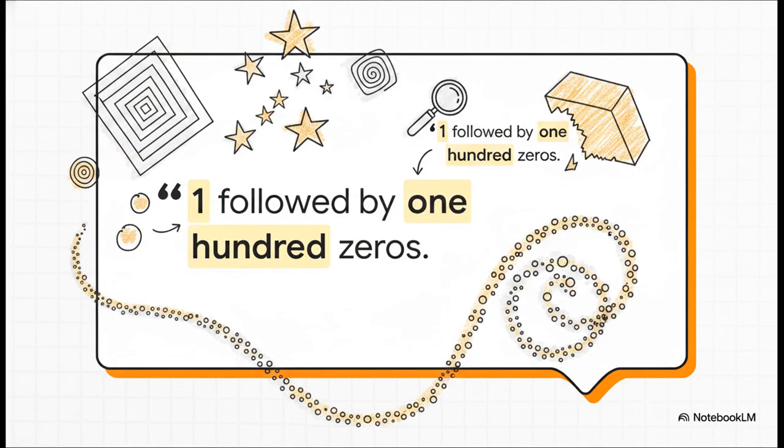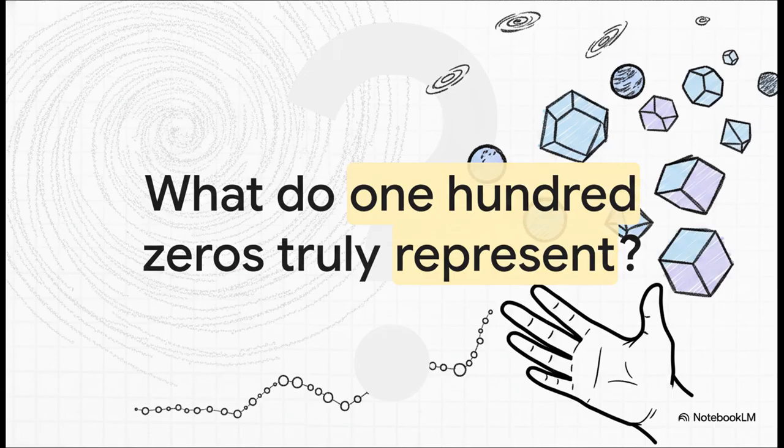Let's slow down for just a second to let this exact wording sink in. 1 followed by 100 zeros. I really want the sheer magnitude, and honestly the heavy finality of this phrase, to take root in your mind. This is not an approximation. This is the literal, decimal notation of a googol. A 1 followed by 100 individual zeros. When we distill it down into these pure foundational terms, the massive scale of the concept we've been deconstructing becomes absolutely undeniable.